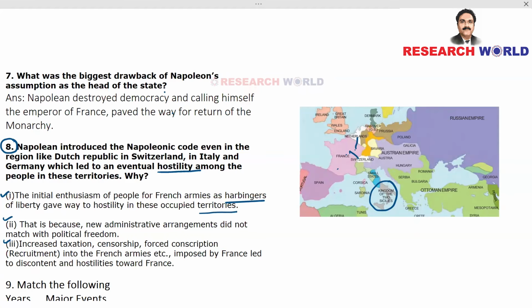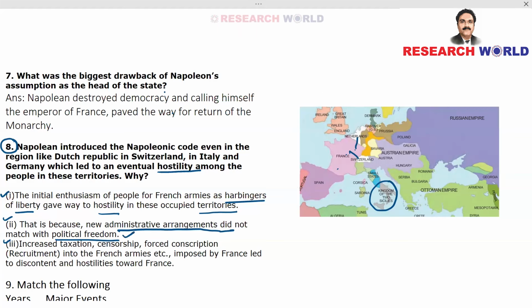The French army came over to these countries as some kind of saviors, people who introduce liberty. And these French armies, when they came to these countries thinking that they would pave the way for liberty, eventually became hostile because new administrative arrangements did not match with political freedom.